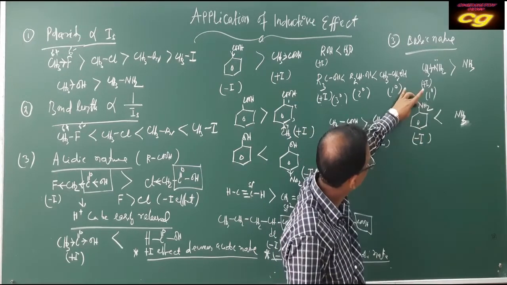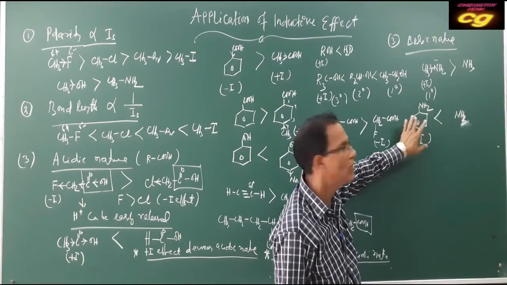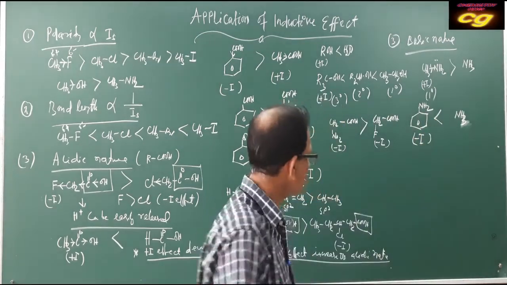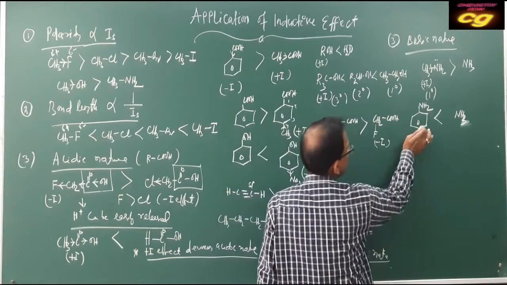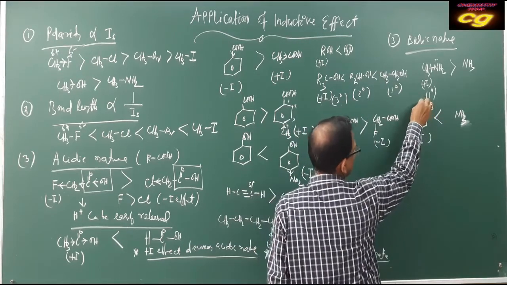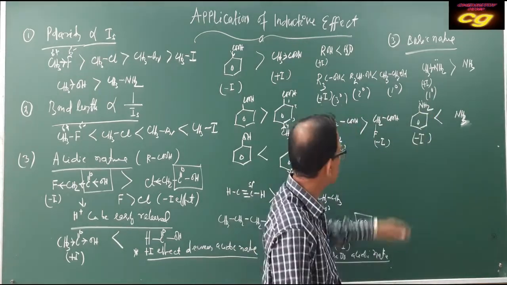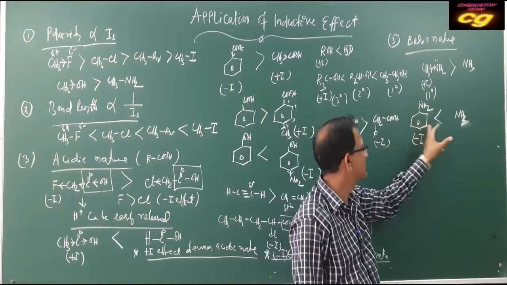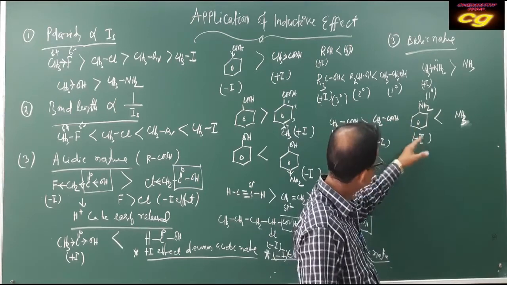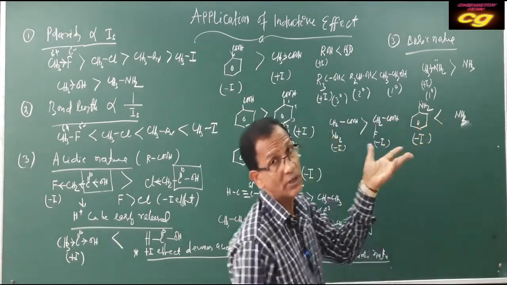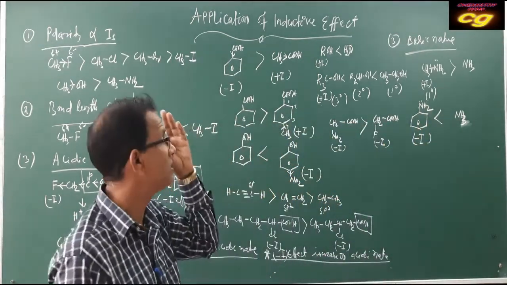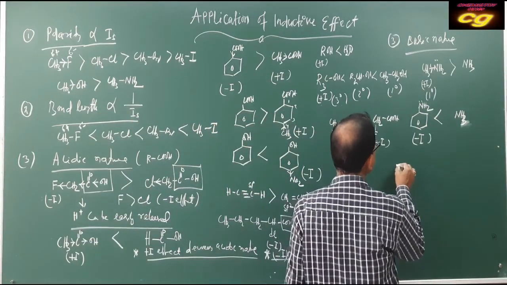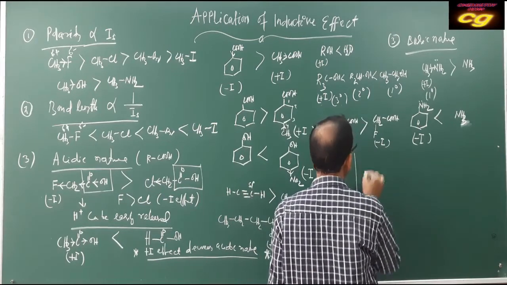electron density from nitrogen is taken by the phenyl group, because generally the phenyl group has a minus effect. As it has a minus effect, it removes electrons from the nitrogen. That's why electron density on nitrogen decreases, and that's why basic character decreases. Already we have discussed which group has what type of effect, whether plus effect or minus effect.